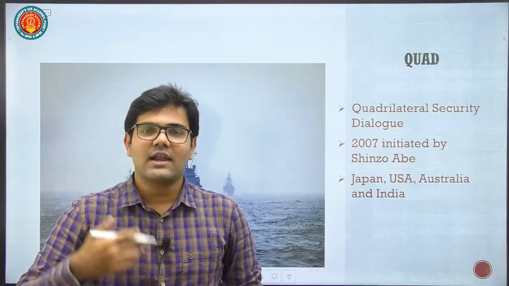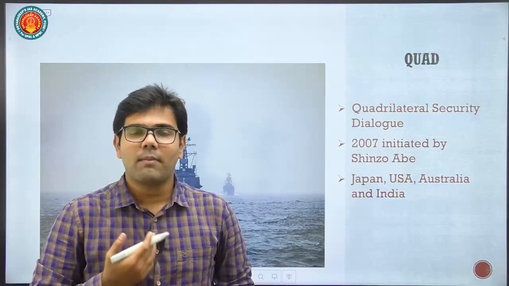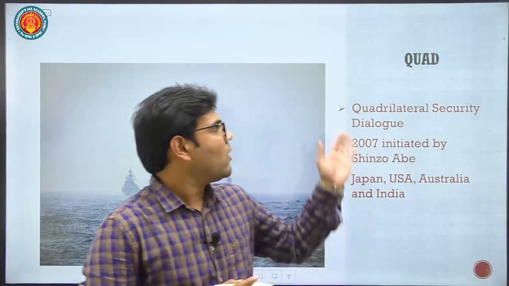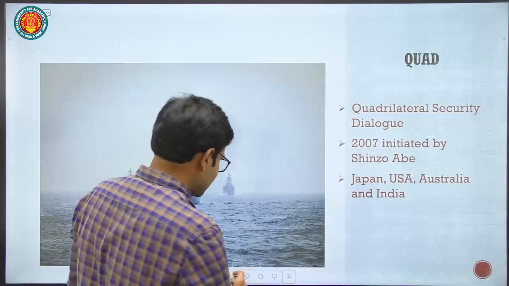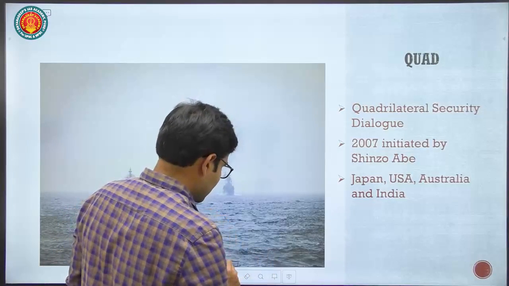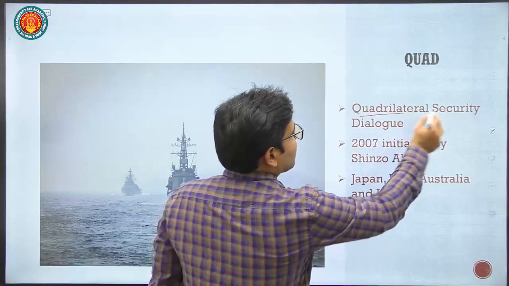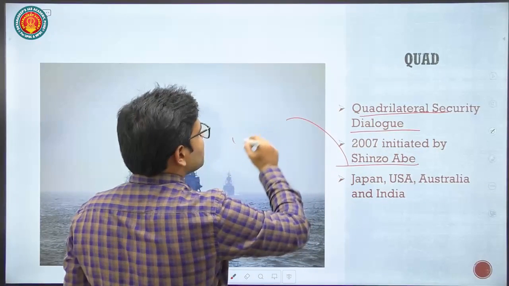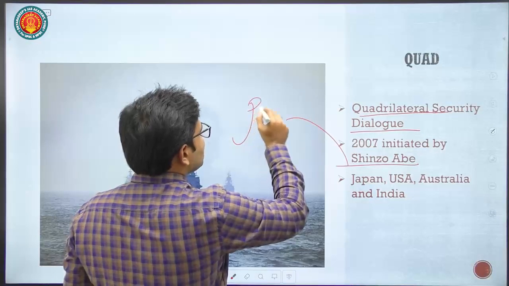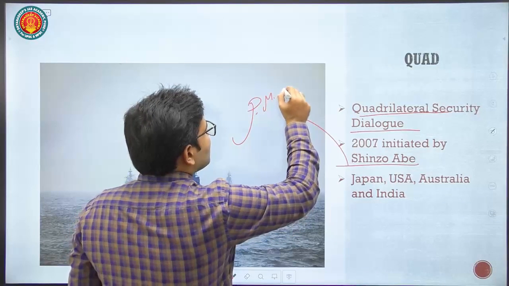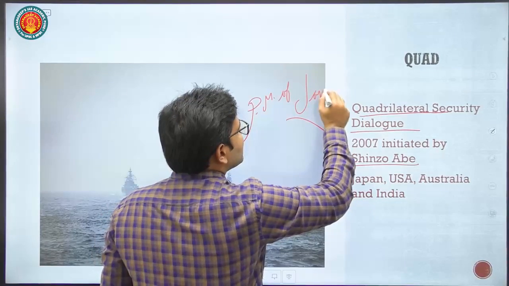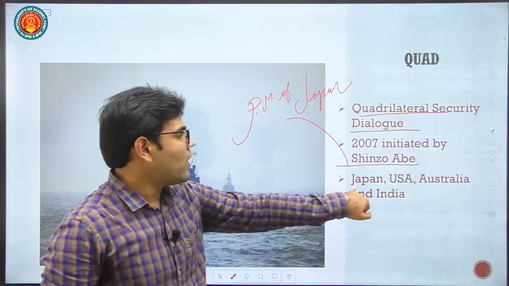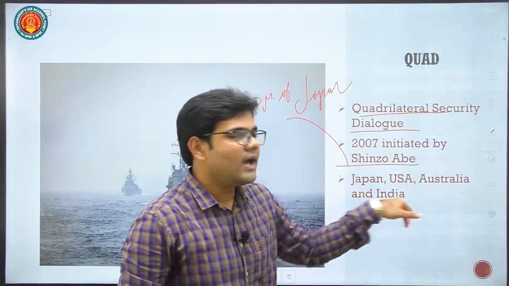In Asia, we saw SAARC, SCO, Gulf Cooperation Council. Likewise, now we will see the Quad. So what is the Quad? Quad is basically a Quadrilateral Security Dialogue which was initiated by Shinzo Abe. Shinzo Abe was the prime minister of Japan. He initiated this dialogue, and 4 countries are a part of the Quad: Japan, USA, Australia, and India.